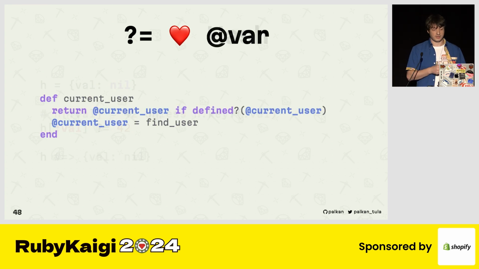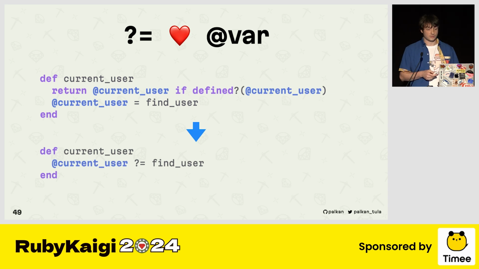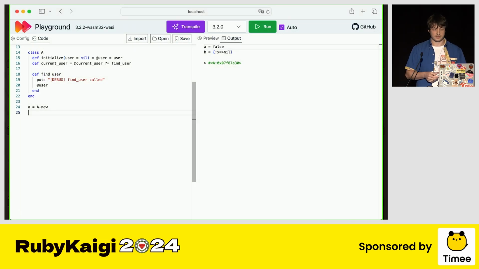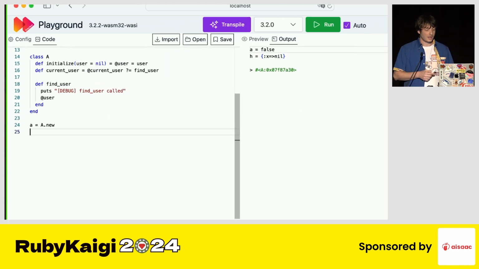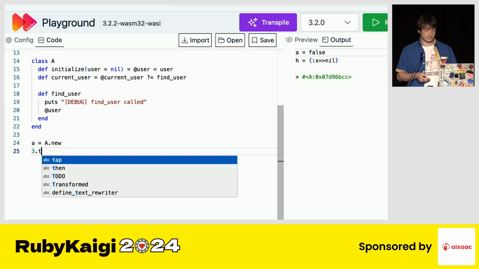But the most interesting use case for me is using it with instance variables, which can lead to code like this. I don't know how often you use the pattern of an undefined instance variable and checking whether it's defined or not. I use it everywhere. And I would love to use a shorter syntax for that. Let's quickly see it in action. So it also works. We know that we assign an instance variable. If we're doing this directly, not through the attribute accessor, that's kind of the edge case and the caveat with this syntax.